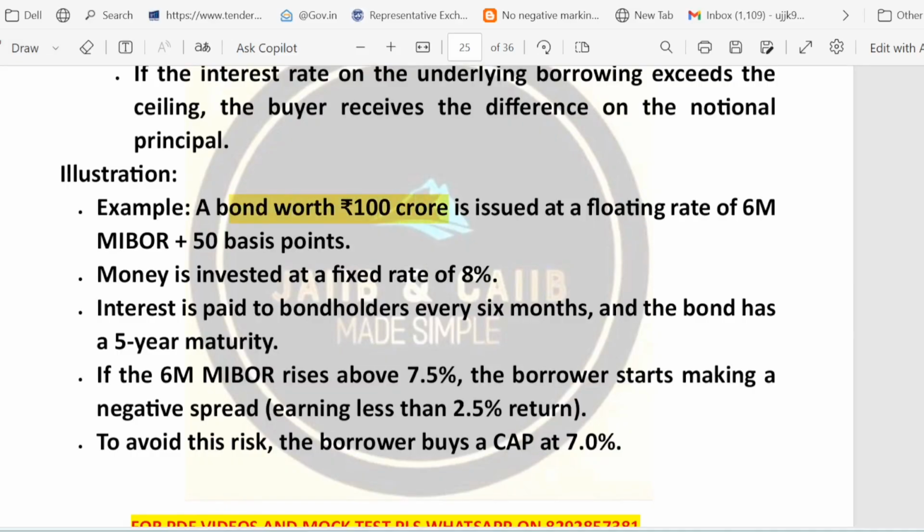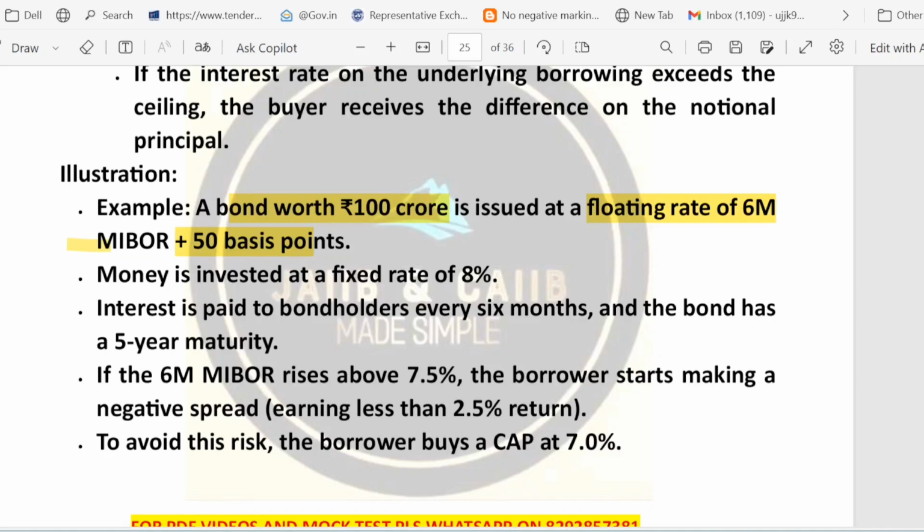A company issued a bond worth rupees 100 crore at a floating rate of 6 month MIBOR plus 50 basis point. So you know about bonds. Whenever a company issues a bond, we are investors who want to purchase that bond. The company will take money from us and give us interest in the form of a coupon, and lastly, at maturity, the fixed par value. You know it very well.